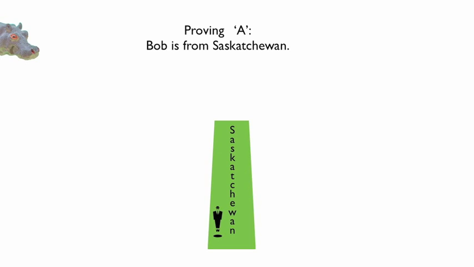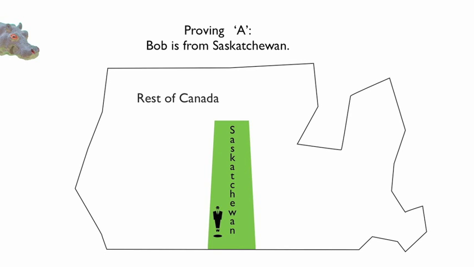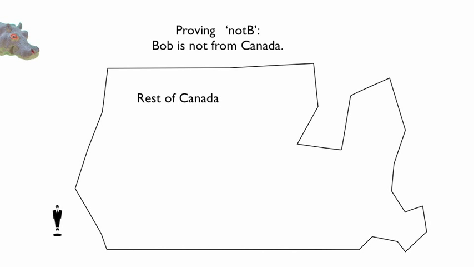Let's say we know that Bob is from Saskatchewan, the easiest province to draw. Since Saskatchewan is a subset of all of Canada, which is hard to draw, then we can conclude B, or that Bob is from Canada. Now suppose we know not B. Bob is not from Canada. Because of our logical connection, we would also be able to conclude that Bob is not from Saskatchewan.